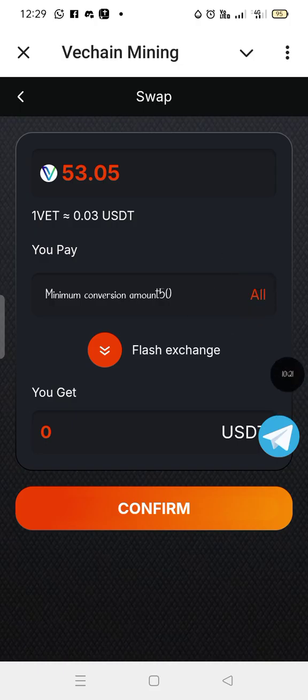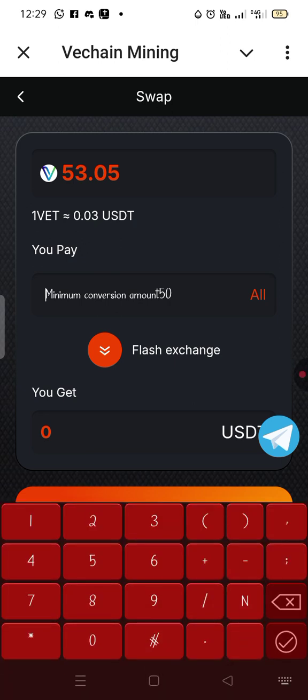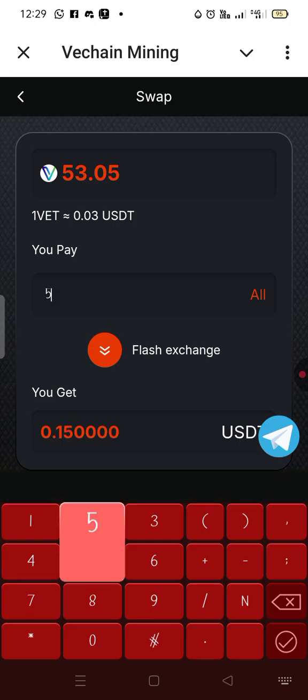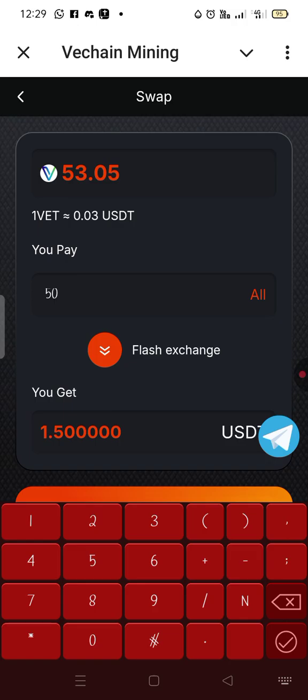If you want to exchange everything you have in your VET wallet, you can put all. If you want to swap a specific amount, you can just type in, like 50. 50 VET coin is equal to $1.5 or 1.5 USDT.